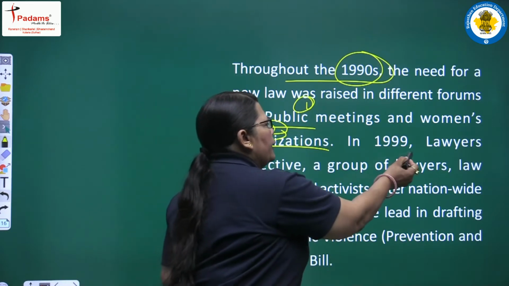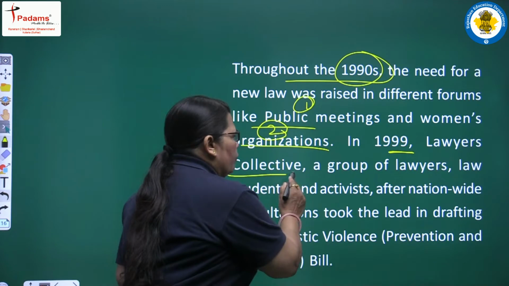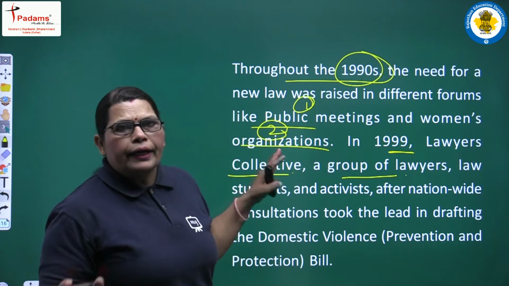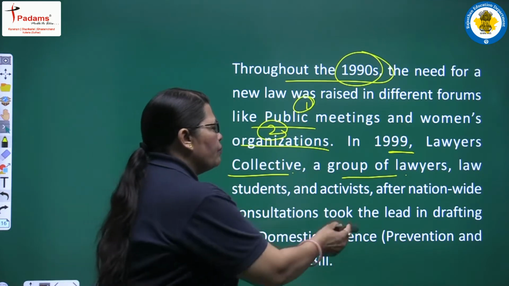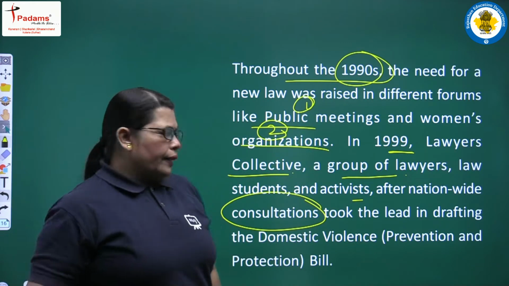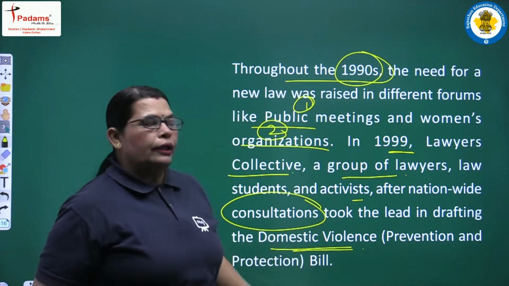In the year 1999, Lawyers Collective, a group of lawyers, law students and many activists, after nationwide consultations, took the lead in drafting the Domestic Violence Prevention and Protection Bill.